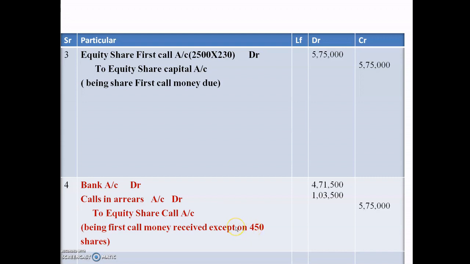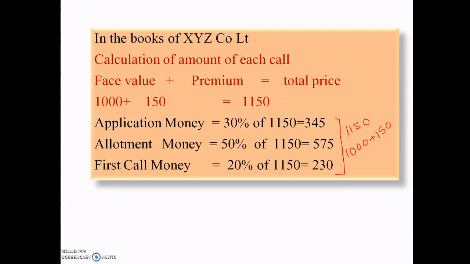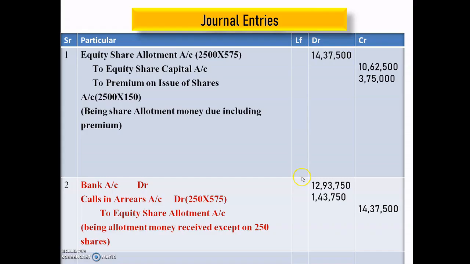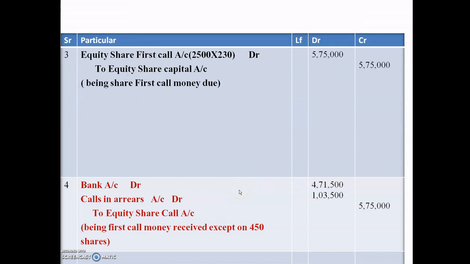Mr. Ram's 250 shares and Mr. Sham's 200 shares, and the total will be 450 shares that come under the call scenario. So just multiply these 450 shares with call money per share, that is 230.